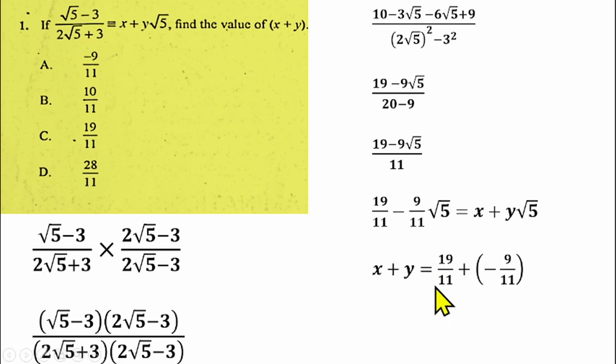So from there, if you now add them together, that will give us 19 over 11 plus minus 9 over 11. And if you simplify this further by finding the LCM, you'll be having 11 as denominator, then the numerator will be 19 minus 9, that gives us 10. So that gives us 10 over 11, which makes option B the right answer for question number 1.